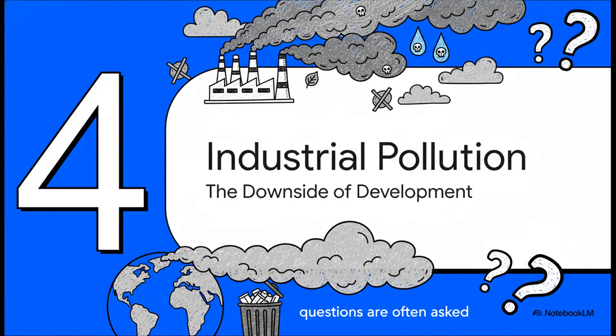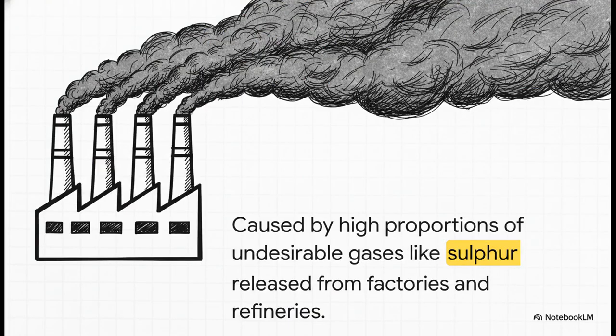So we've seen how important industries are for our economy, but they also have a negative side, and that is pollution. This is a very important topic, not just for your exams, but for us to understand as citizens. So let's look at it closely. First, we have air pollution. This is caused when factories release smoke and harmful gases like sulfur dioxide and carbon monoxide into the air. This not only damages our environment, like causing acid rain, but it also has very bad effects on human health.